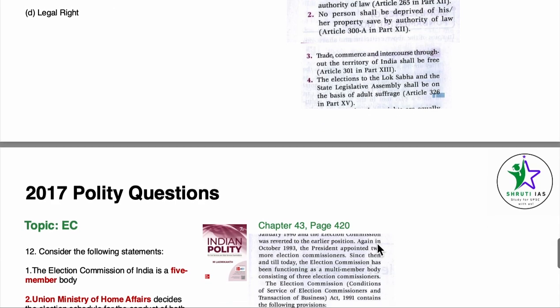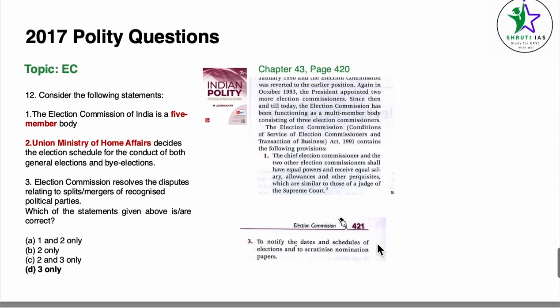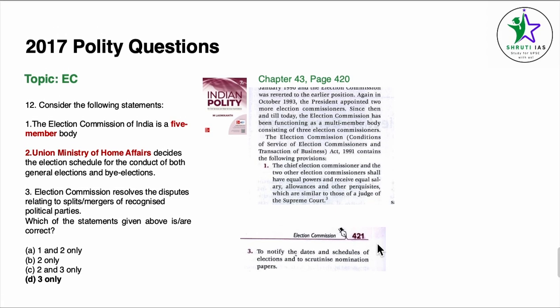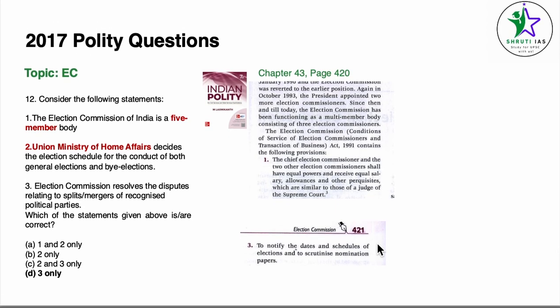Coming to question number 12, the topic is Election Commission, Chapter 43. The question is, consider the following statements. 1. The Election Commission of India is a 5-membered body. 2. Union Ministry of Home Affairs decides the election schedule for the conduct of general elections and by-elections. 3. Election Commission resolves the disputes relating to splits, mergers of recognized political parties.